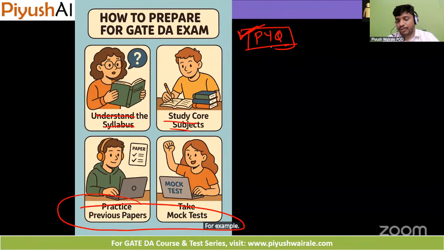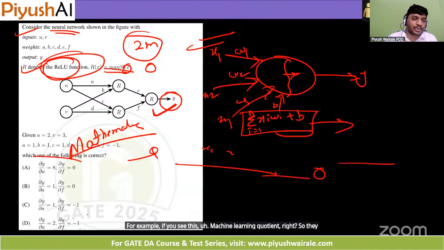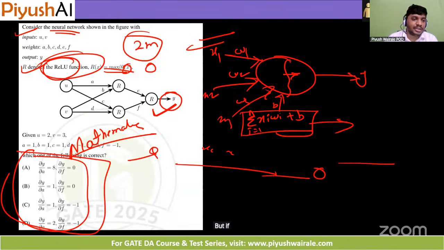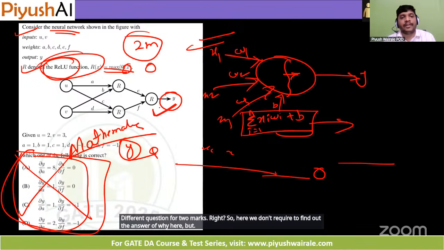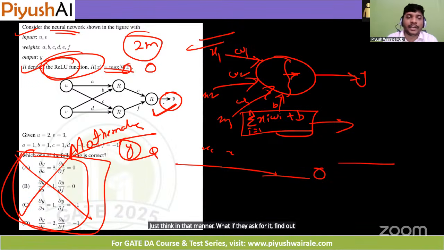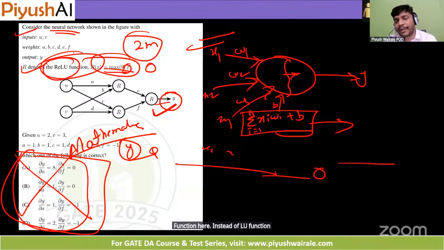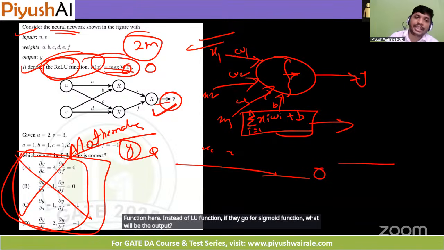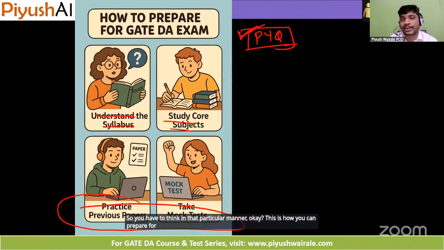For example, if you see this machine learning question, they ask a question for this one. But if I just remove this and ask you what is the value of y, that is a different question for 2 marks. Here we don't need to find the answer of y, but just think in that manner. What if they ask you to find the value of y? What if they change the function here? Instead of the ReLU function, if they go for the sigmoid function, what will be the output? You have to think in that particular manner. This is how you can prepare for the exam through previous year questions.